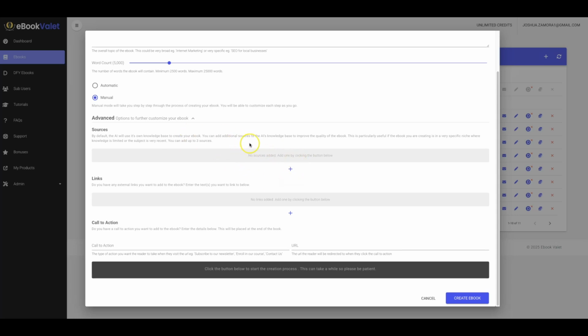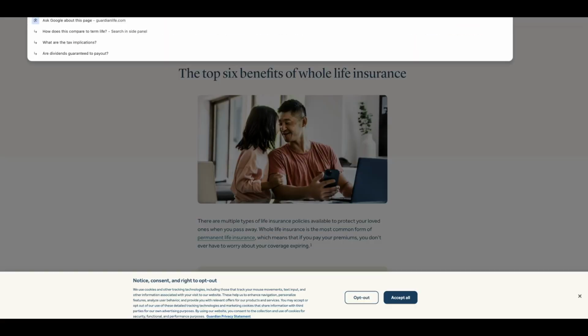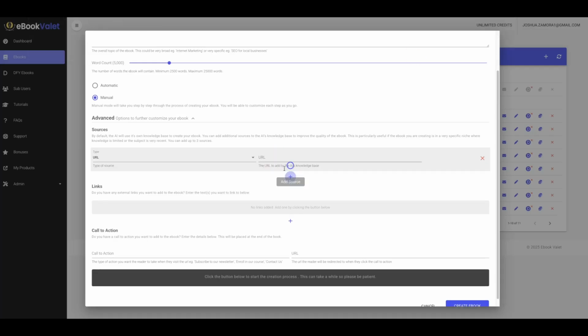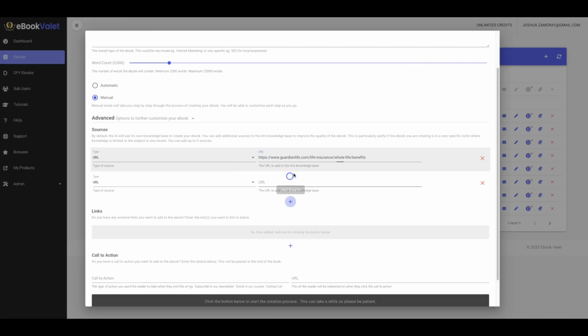All right, now that specifically is an upgrade option. But if you do pick up our bundle deal, that is included, and you'll actually be able to add up to 3 different URLs to train with. So I'm going to go ahead and do that now. I'm going to copy this URL here, come back, paste that in there, add another one.